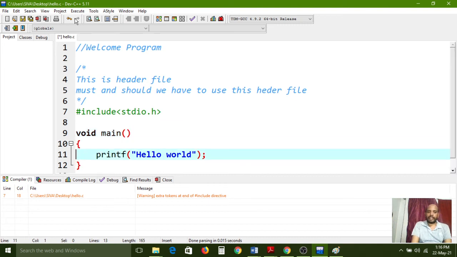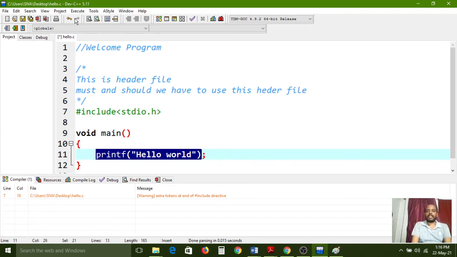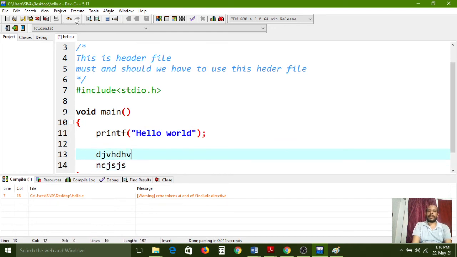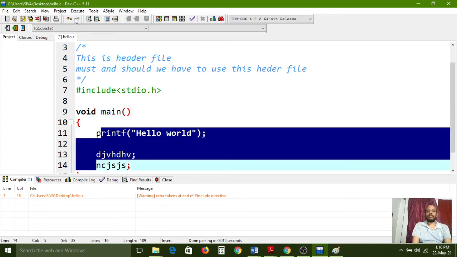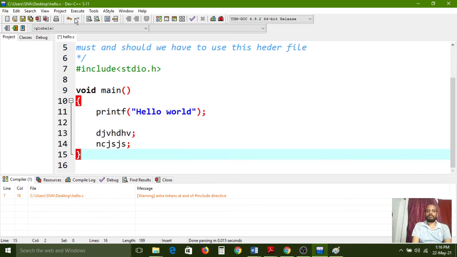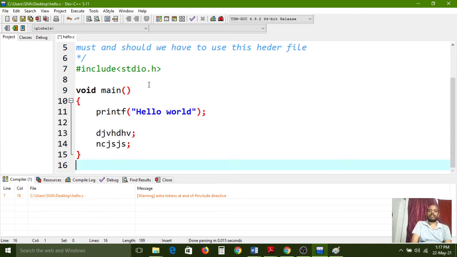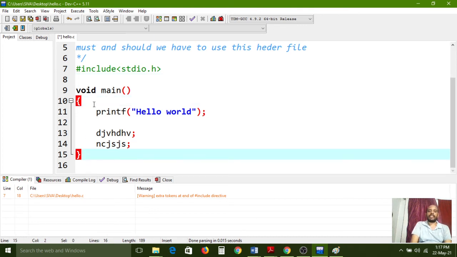That's why we have to use an opening bracket and a closing bracket. Internally we can use the statements. Here I have used only one statement, but sometimes you need to use a number of lines of code, and each and every line should end with a semicolon. Understand? When you open and close the bracket, this entire code belongs to the main function only, and then the compiler can understand. So the main function is opened here and ended here, with this code in between the two brackets.